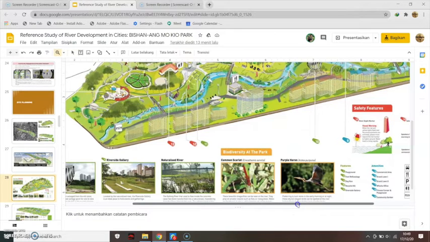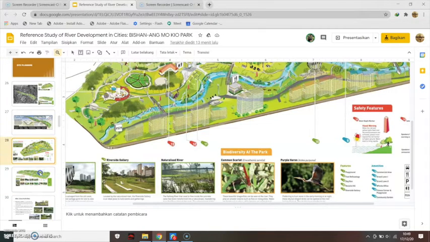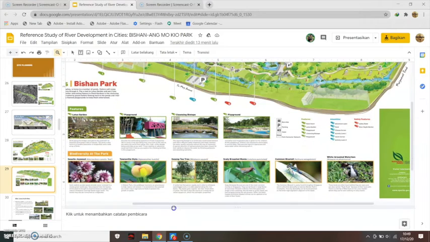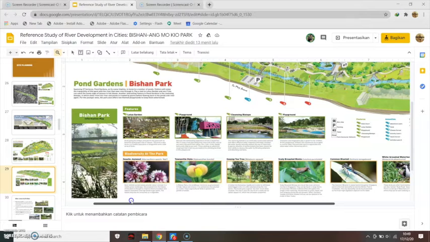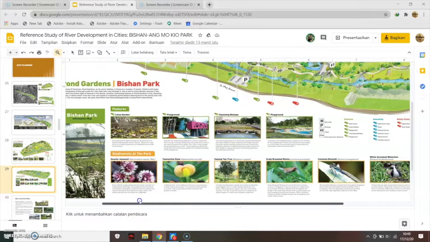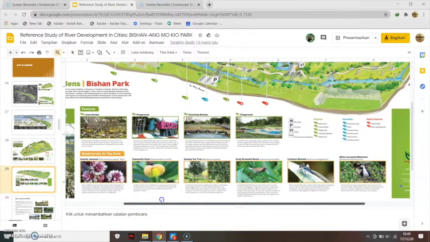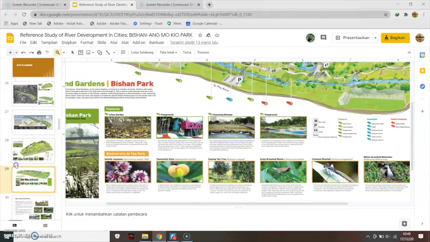Also this park is equipped with safety features in order to protect users, especially when they do activities near the river. And this is also the biodiversity at this park, and some features such as the lotus garden, playground, water playground, and cleansing biotopes.